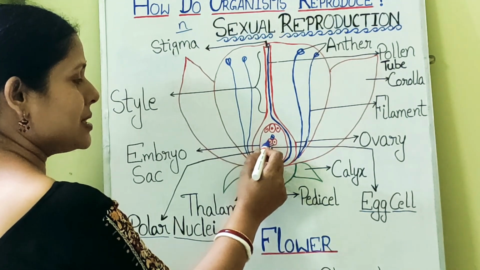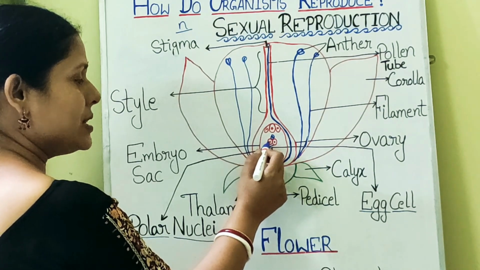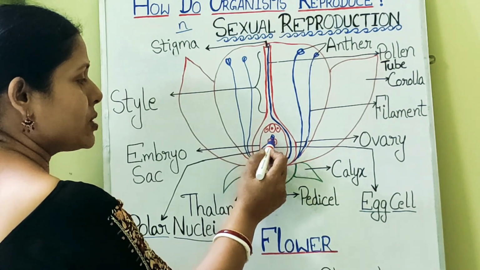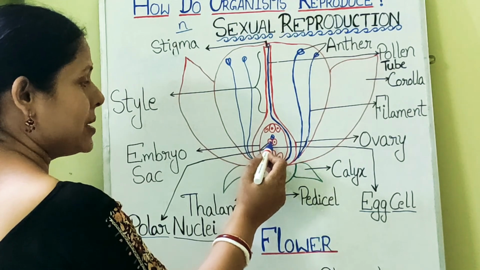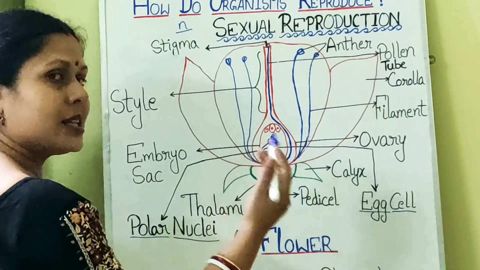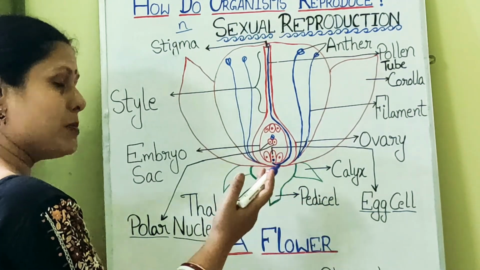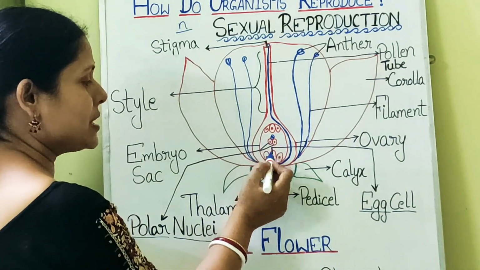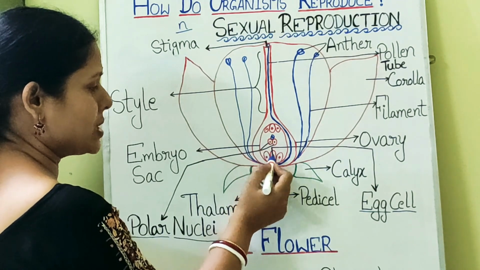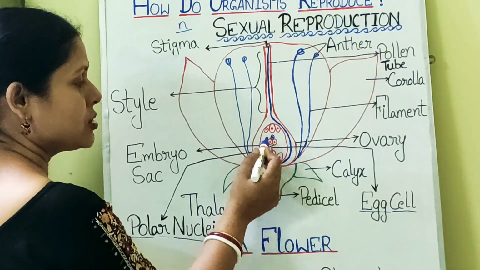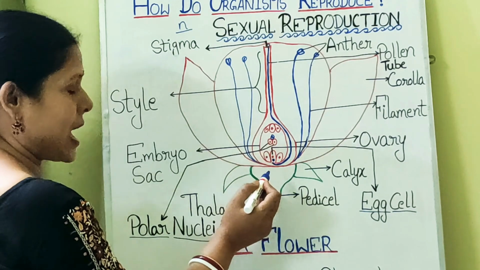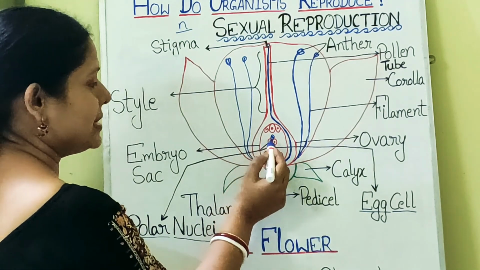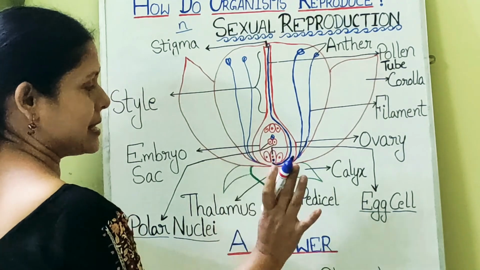Here also in the center, these two are the female nuclei. With this, one more male nuclei is coming and fusing. So here also fusion between male and female nuclei is happening. So this is also fertilization, because fertilization means fusion between male and female gametes, isn't it? So here also fertilization, here also fertilization. Since fertilization takes place two times, such a phenomenon in angiospermic plants is known as double fertilization.